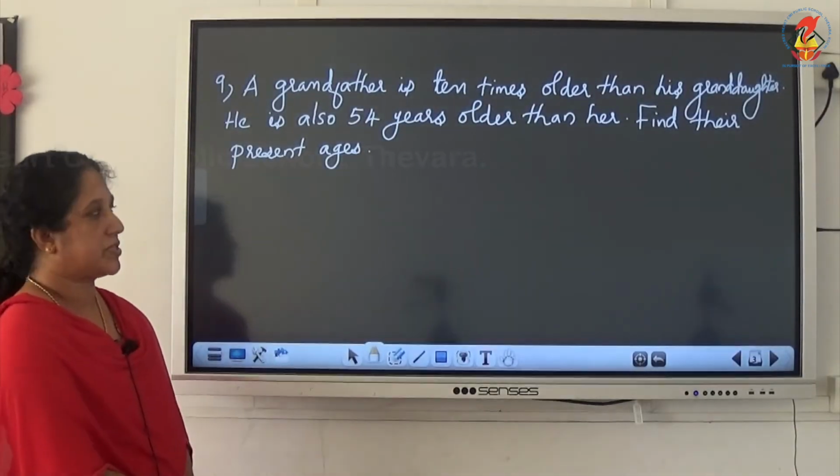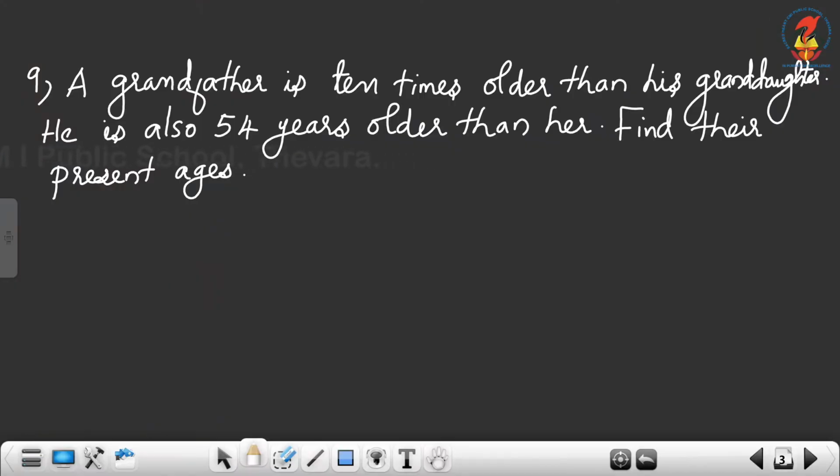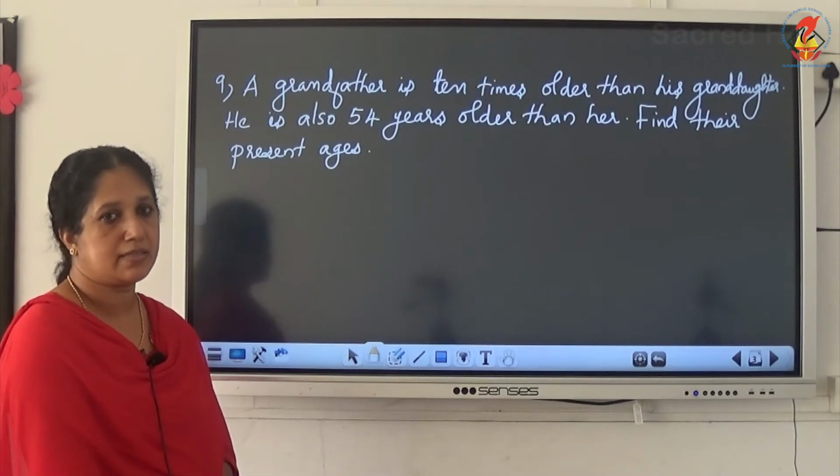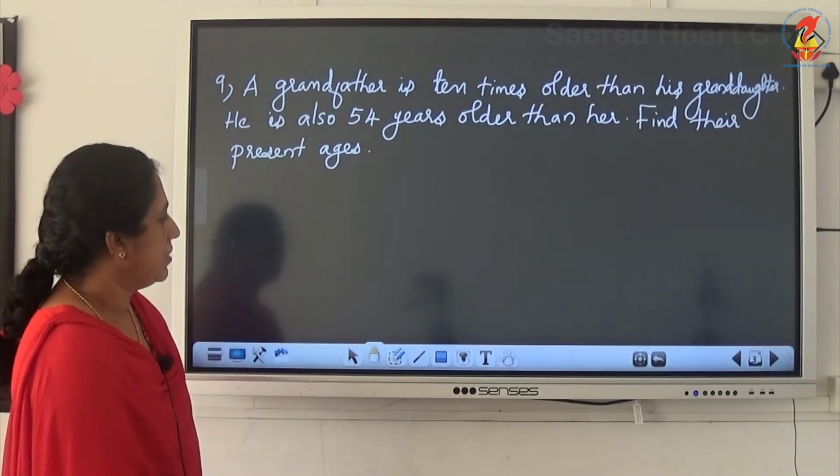Now come to the next question. A grandfather is 10 times older than his granddaughter. He is also 54 years older than her. Find their present ages. We have to find the present ages of the grandfather and his granddaughter.